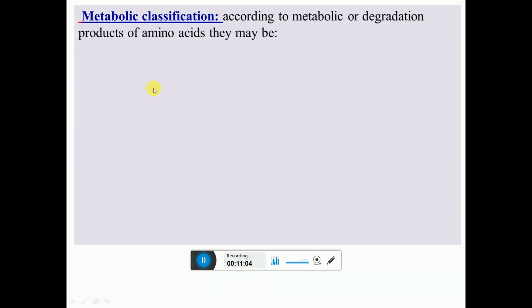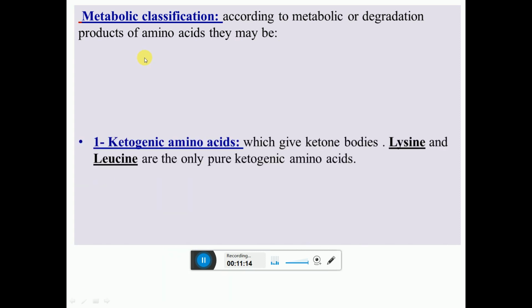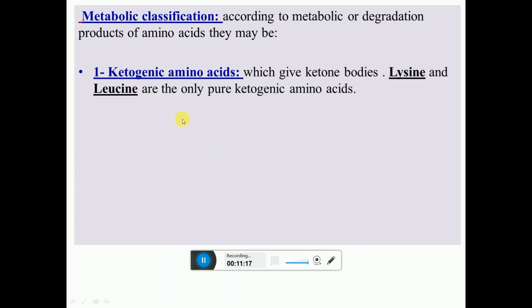Then protein can be classified in the metabolic way. They take part in the metabolism. Metabolic classification is based on the degradation product of amino acid. According to them, they are classified into 3 categories. One is the ketogenic amino acid, which gives the ketone bodies on degradation. Lysine and leucine are the ketogenic amino acids. They are the only pure ketogenic amino acids.